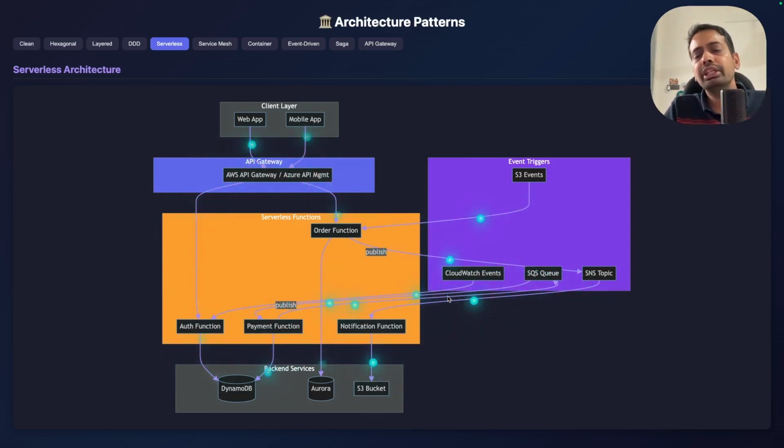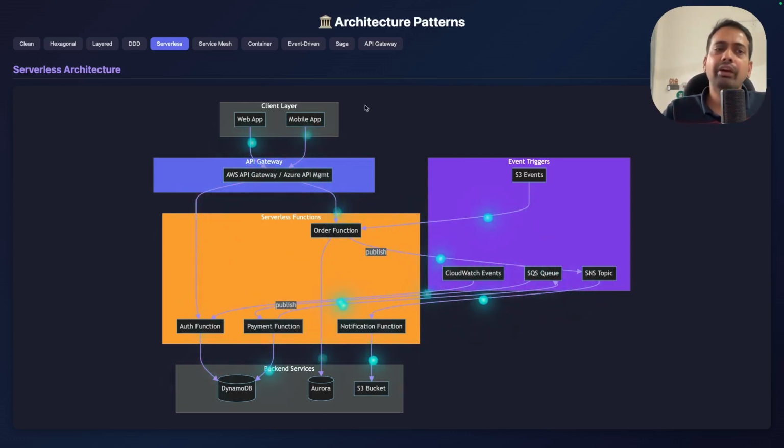Because in serverless, you can take advantage of the triggers. Some event has been pushed to the SNS topic, I can attach a Lambda. Some file has been uploaded to S3, I can attach a trigger. So the Lambda will be invoked based on that. DynamoDB stream, whenever we push data to DynamoDB, we can subscribe to the stream and execute Lambda functions. So it's serverless, without server. These are just functions which get invoked through the API gateway, through S3, SNS, SQS, or all these asynchronous triggers.